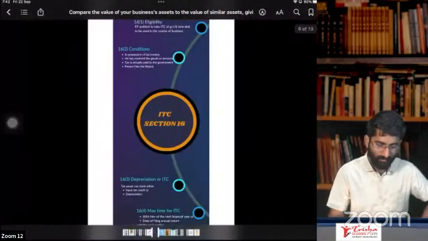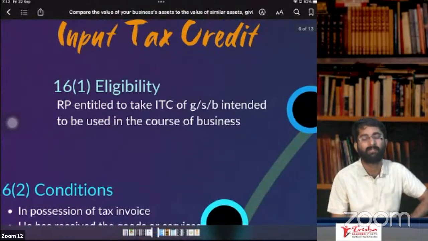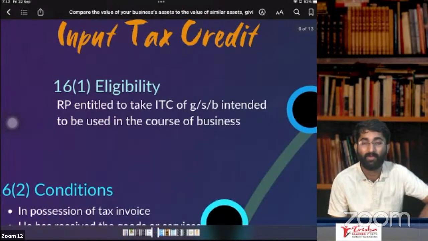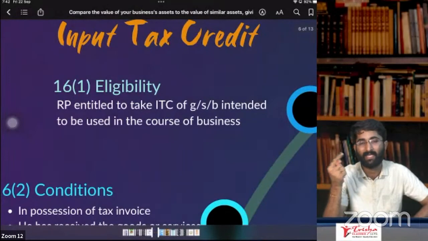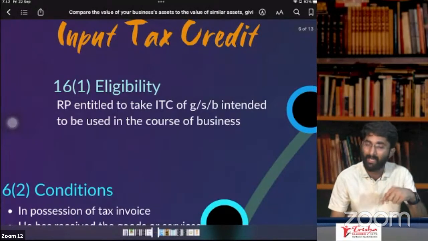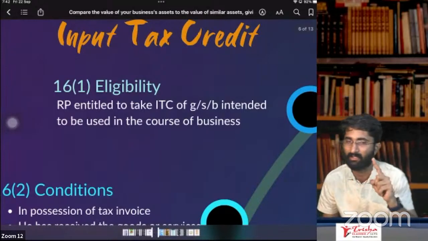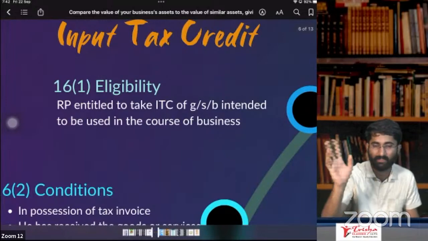Later we discussed ITC, input tax credit, correct? So the sections about ITC: input tax credit, we discussed that in section number 16, subsection 1. When you are eligible: if you are purchasing any goods or services which are used or intended to be used in your business, only then you get ITC. If you are purchasing it for personal consumption, no ITC. Section number 16, subsection 1.